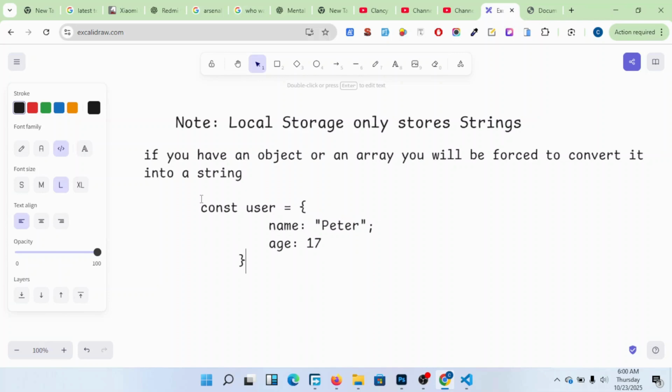So members, if we have an object like this, name Peter, age, and I want to store it in local storage, it will not accept me to just store it the way it is. It will tell me, please sir or madam, change this object into a string, then I store it for you. Because I only store strings. I don't understand this, I don't want this object. Convert this object into a string, then I store it for you.